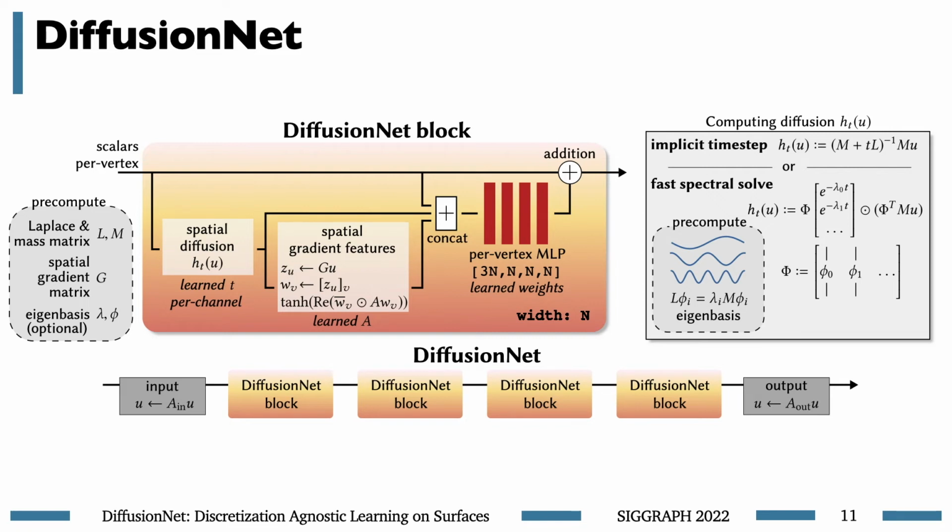This is pretty exciting. We don't need any pooling layers or other possibly difficult geometric operations because our spatial diffusion can already have global support if it's useful for the learning process.